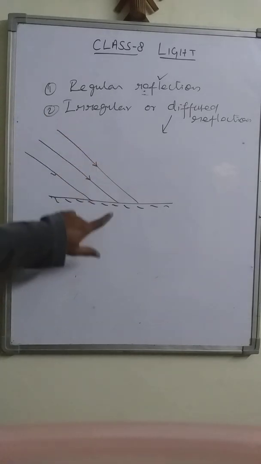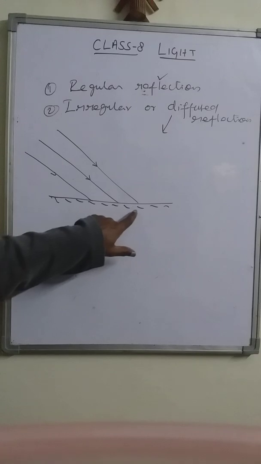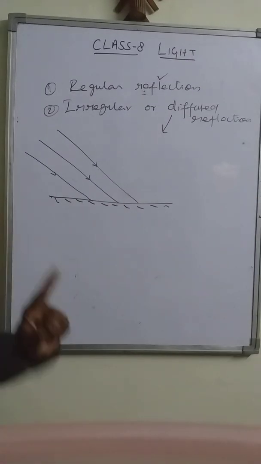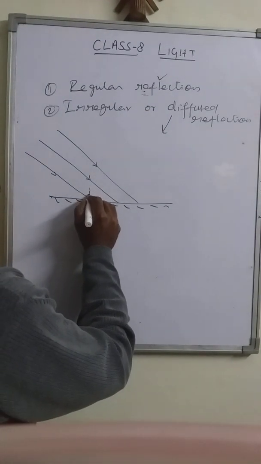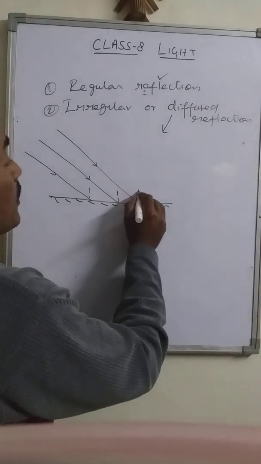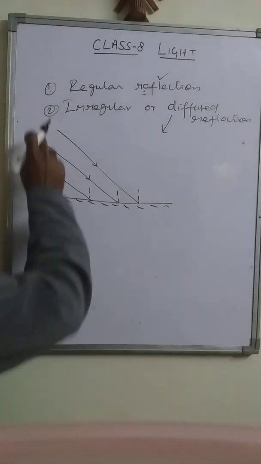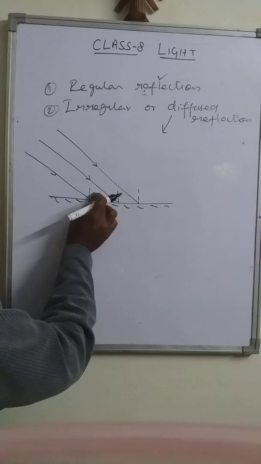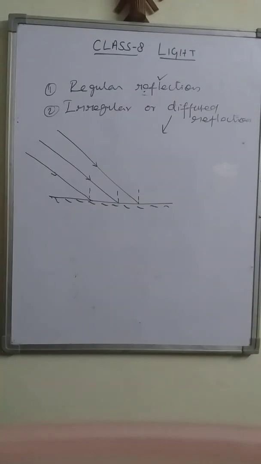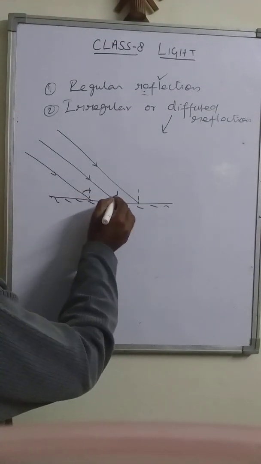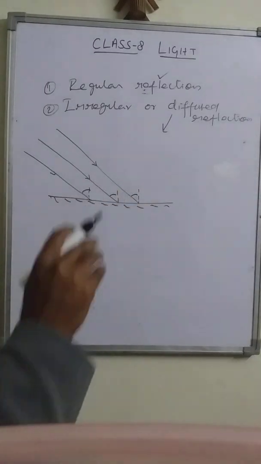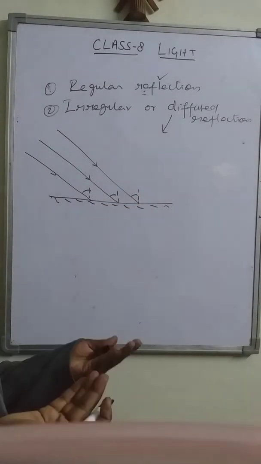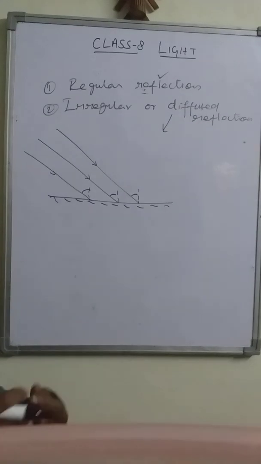And these light rays are striking this plane mirror at various points, but the angle of incidence is the same for all the light rays. They are parallel. These lines, these normals are also parallel. Therefore, the angle of incidence at various points is equal. If the angle of incidence is equal, then the angle of reflection will also be equal.